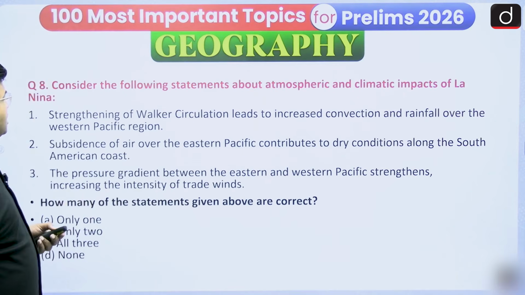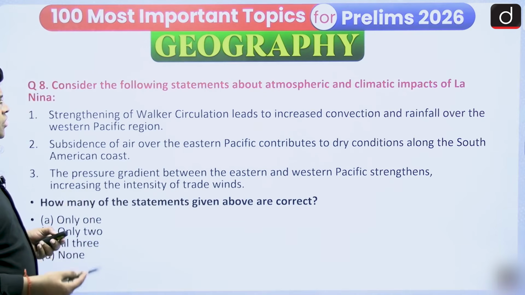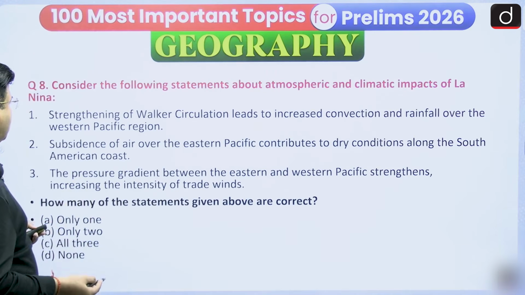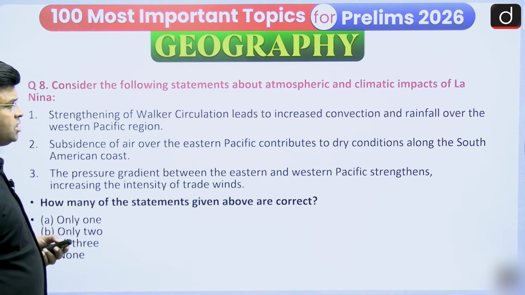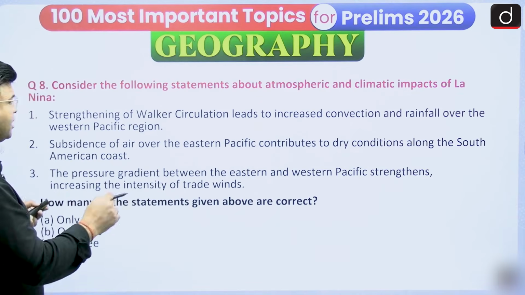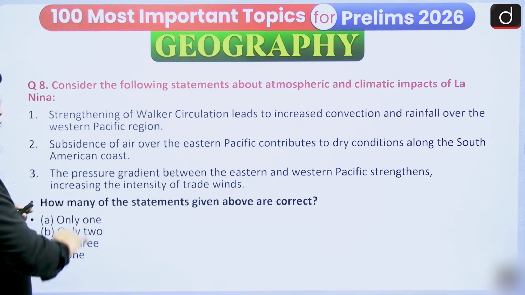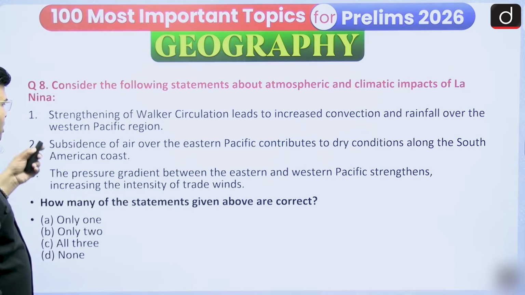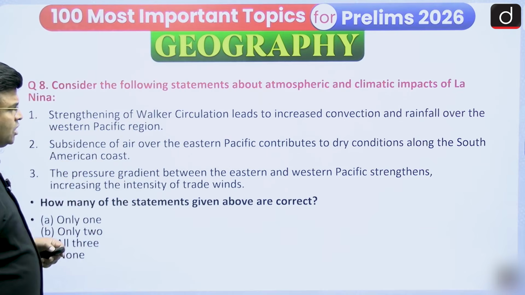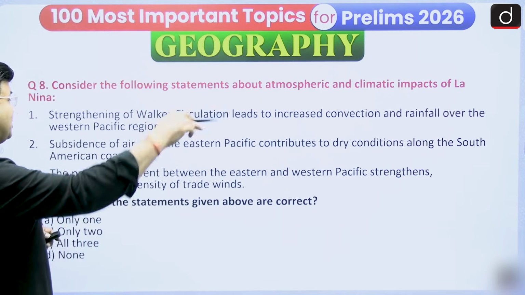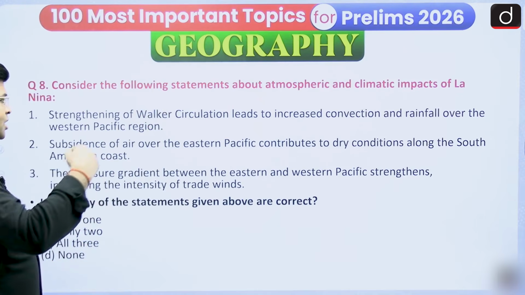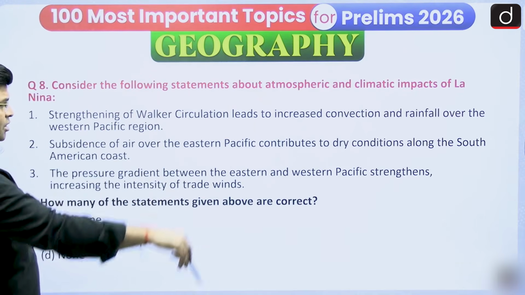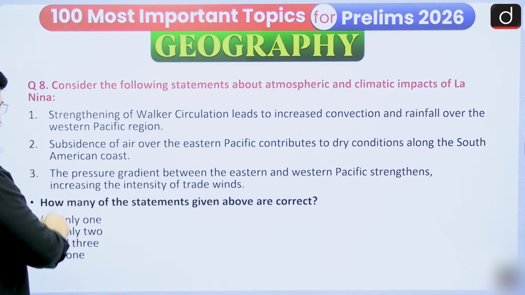Now consider the following statements about the atmospheric and climatic impacts of La Nina. A strengthening of Walker circulation leads to increased convection and rainfall over the Western Pacific region; we have to say whether it is right or wrong. Subsidence of air over the Eastern Pacific contributes to dry conditions along the South American coast.